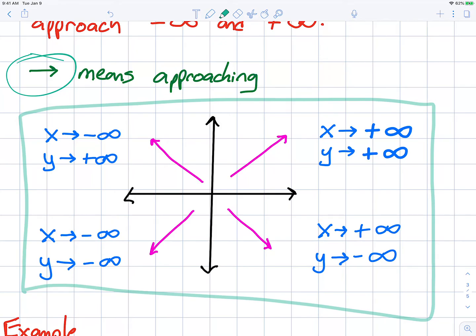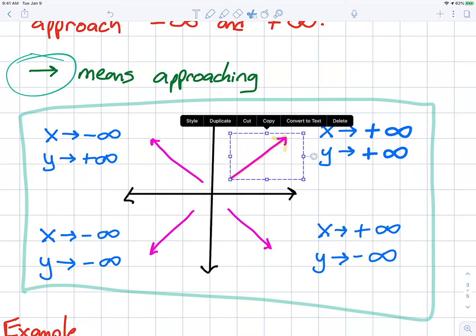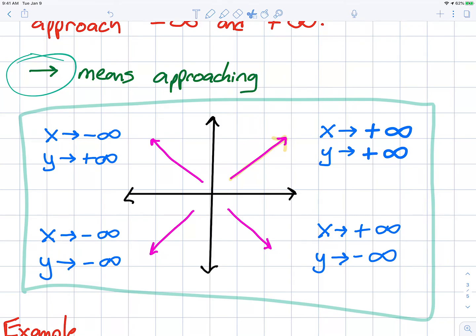So this graphic right here is really going to help you solidify and answer all of your things. So the first quadrant, if the arrow is going somehow up into the right direction, and it doesn't necessarily have to be located there, it could be over here on the graph, it's just that it's going up to the right. That is when the x value is approaching positive infinity, so it's going to the right, and the y value is approaching positive infinity because it's going right and up. So if your end behavior is going right and up, it is x is approaching positive infinity and y is approaching positive infinity. So that would be that end behavior.